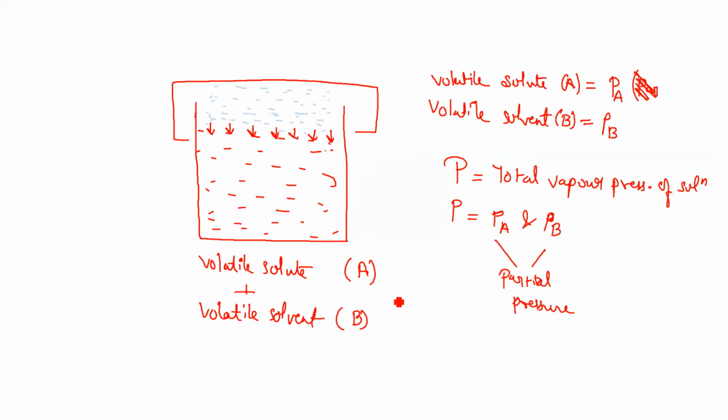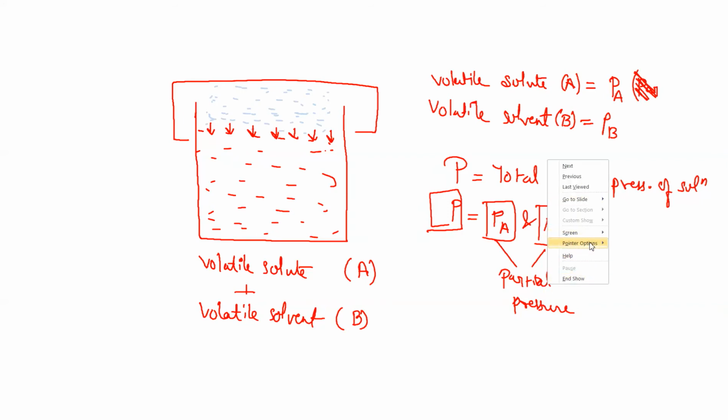So Raoult has given a particular relation between the total pressure of the solution and the partial pressure of the particular components present in that solution. What was the statement made by Raoult?